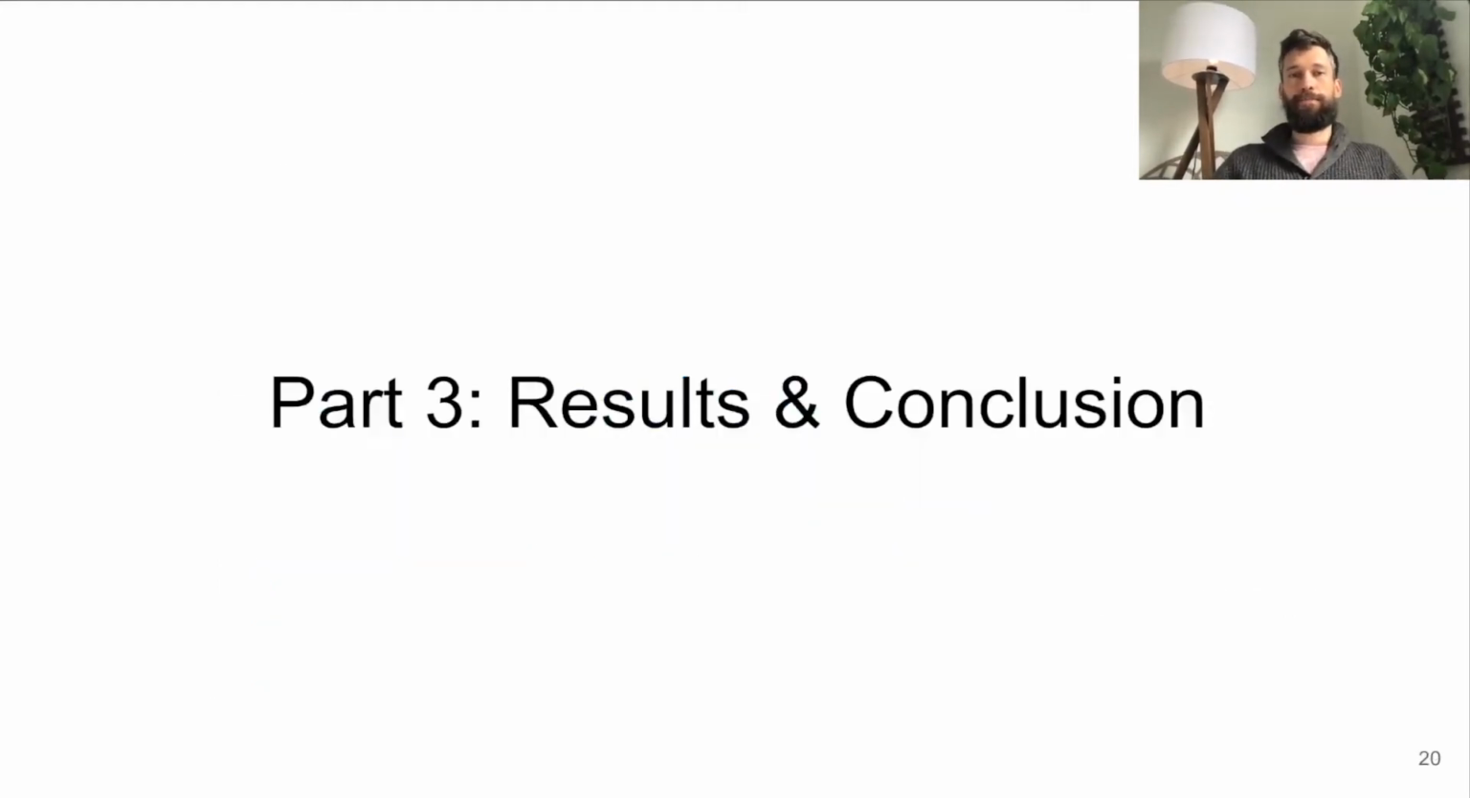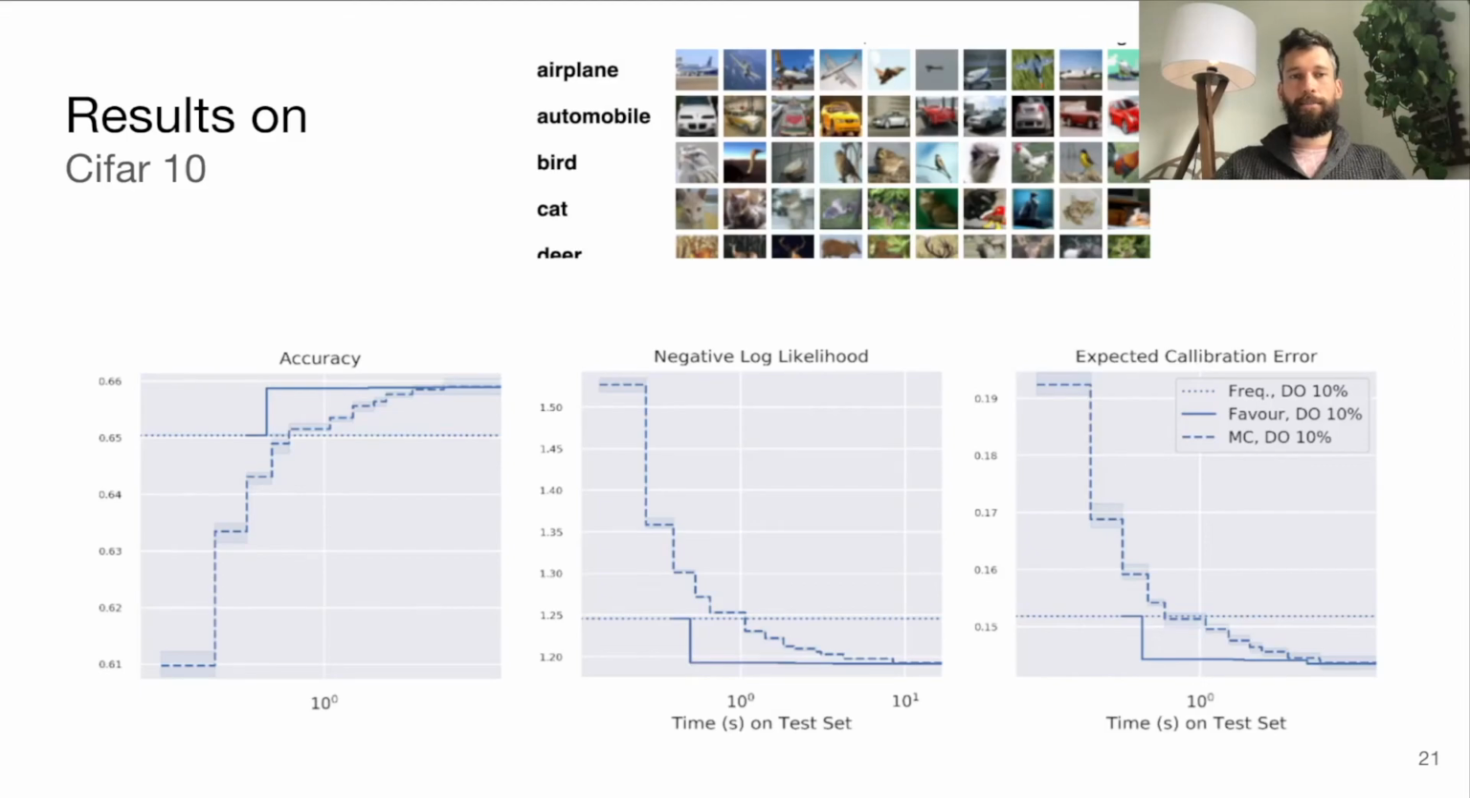Okay, so let's see some more results. You already saw this one here on the image data set, where the x-axis here is the number of seconds that it took for the 2 different algorithms.